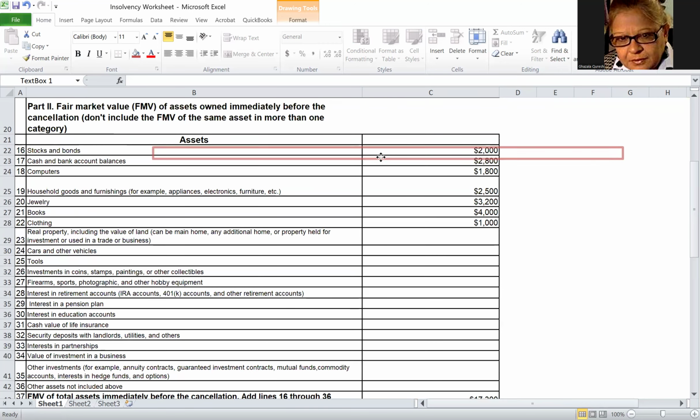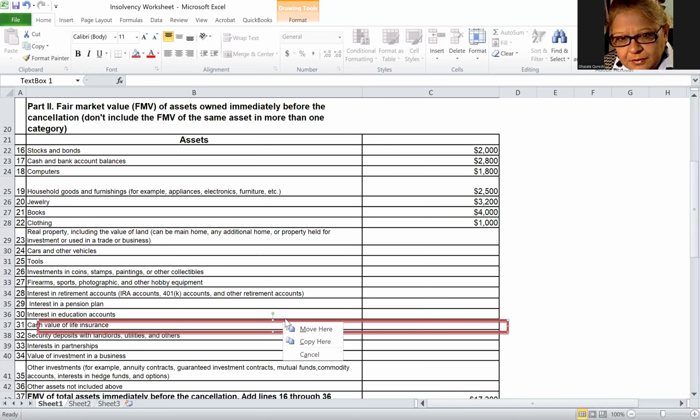Step 2. Make a list of all your assets, including stocks and bonds. Let's say you have $2,000 worth of stocks and bonds, and you have $2,800 in your checking account. Your computer is worth $1,800. Your furniture is worth $2,500. Your jewelry is worth $3,200. Your books are worth $4,000. And your clothes are worth $1,000.